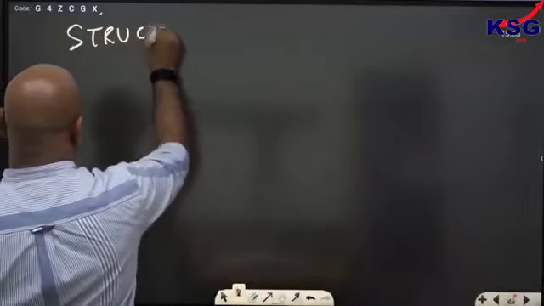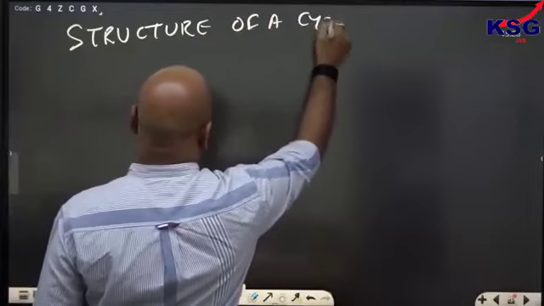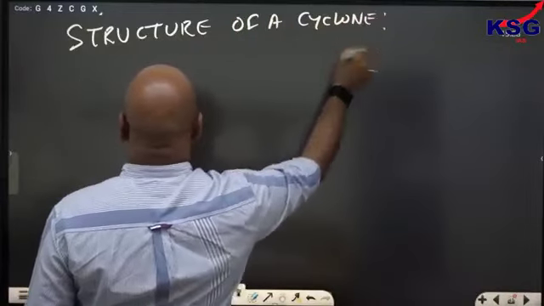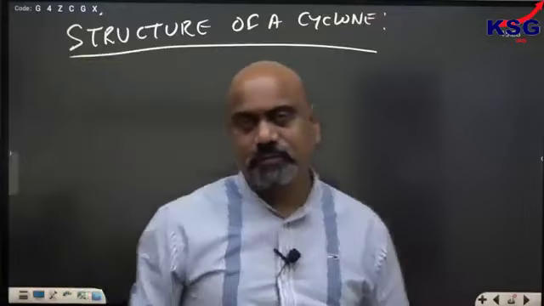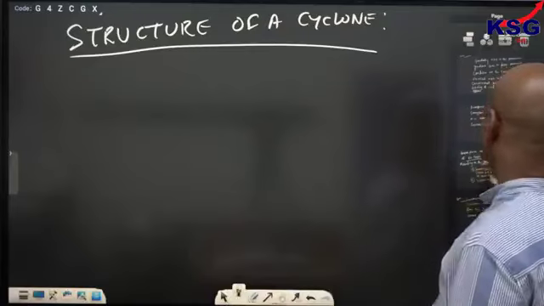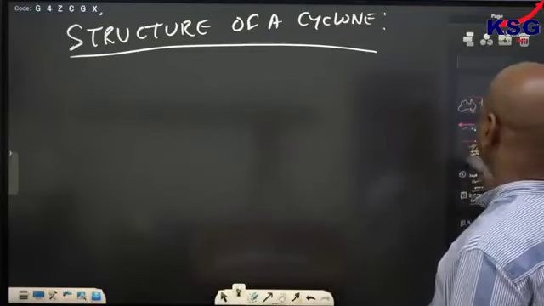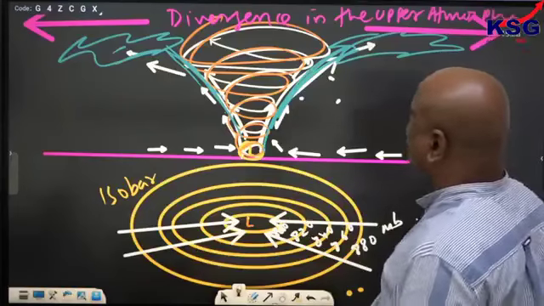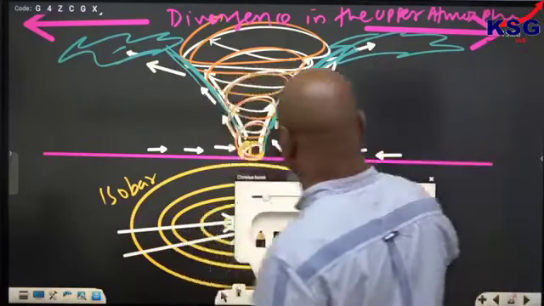Let us look at the structure of a cyclone, tropical cyclone. As I have just mentioned earlier, this is the structure of the cyclone.